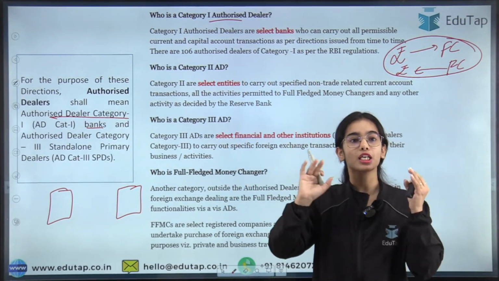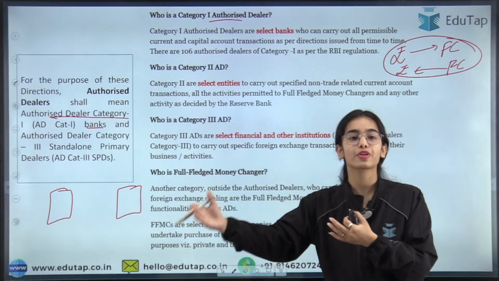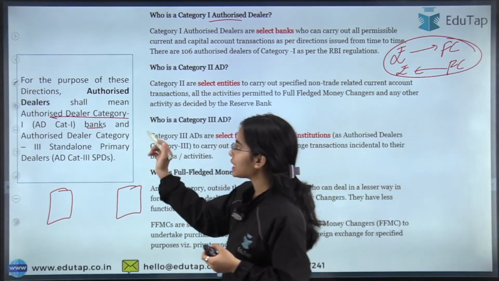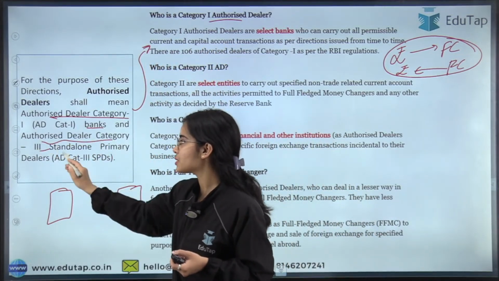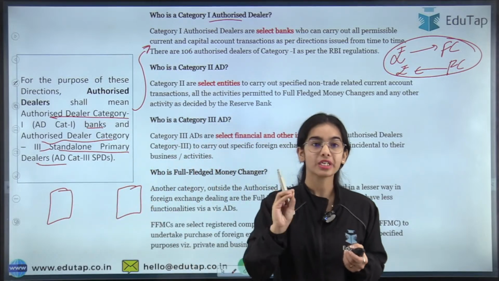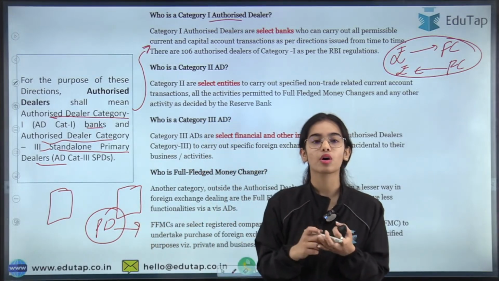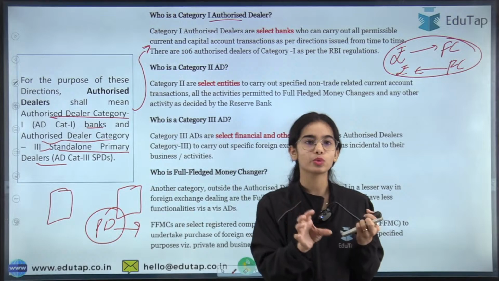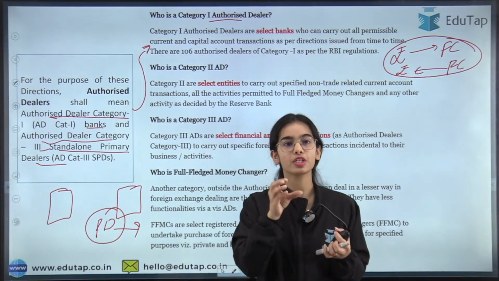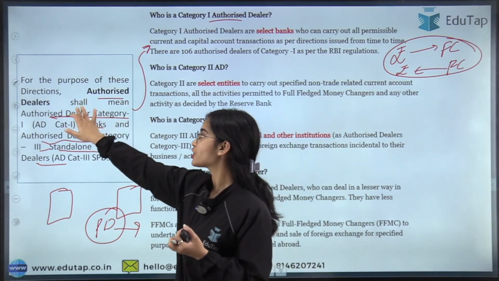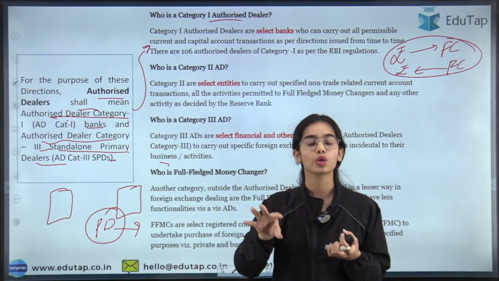Authorized dealer category 1 banks are the highest level of authorized dealers, allowed to convert rupees into foreign currencies and foreign currencies into rupees for all current account and permissible capital account transactions. So these are usually the banks. Then authorized dealer category 3, especially the standalone primary dealers. Primary dealers can work as a buyer to the seller and seller to the buyer. So for the purpose of these directions on margin for derivative contracts, authorized dealers shall mean authorized dealer category 1 banks and authorized dealer category 3 standalone primary dealers.